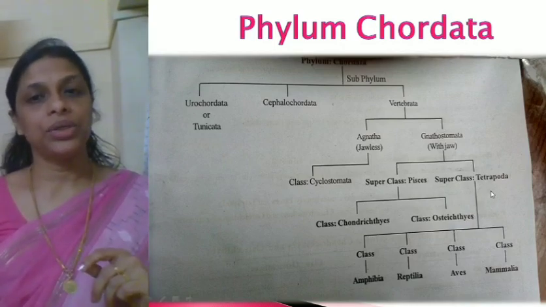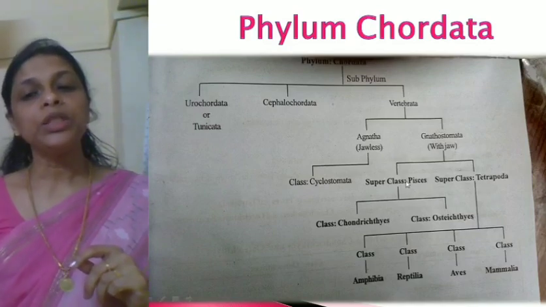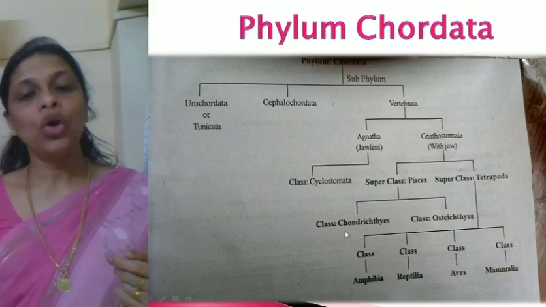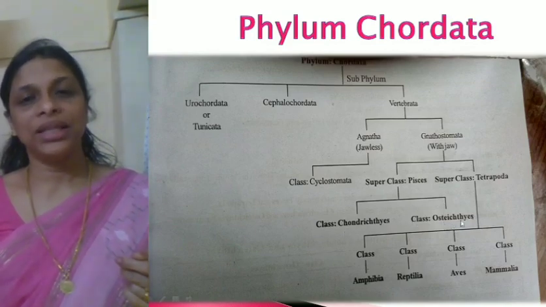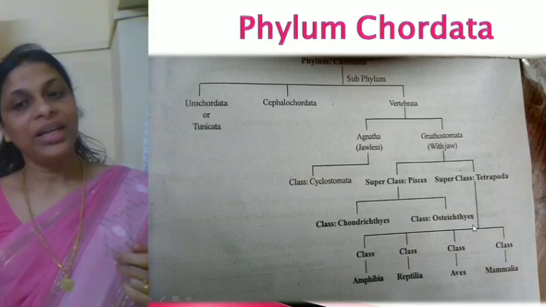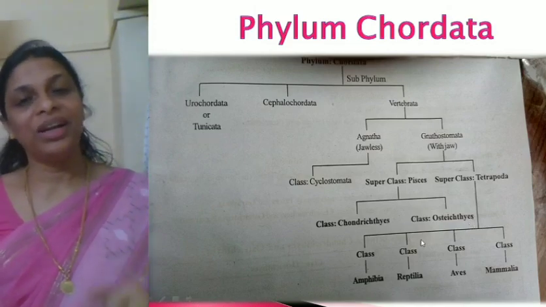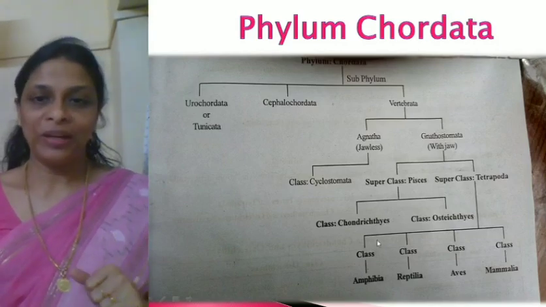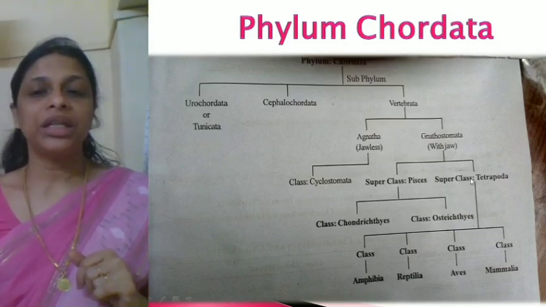Superclass Pisces is again divided into 2 classes, that is Chondrichthyes and Osteichthyes. You may find all these words difficult, but as we go on discussing, all these terms will be easy for you.